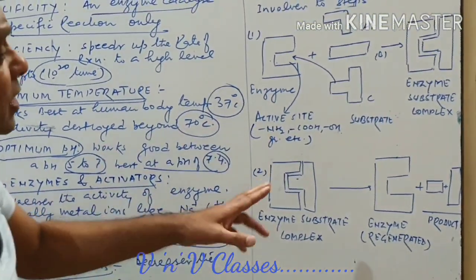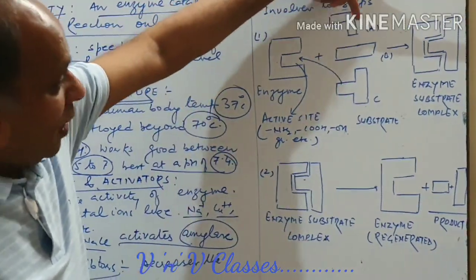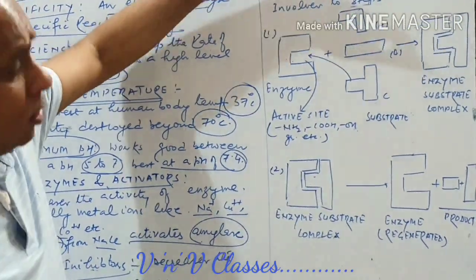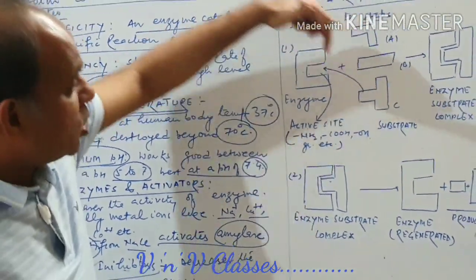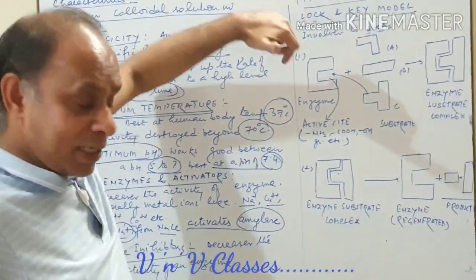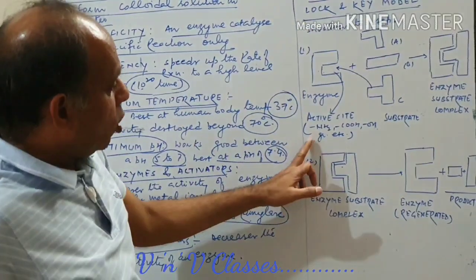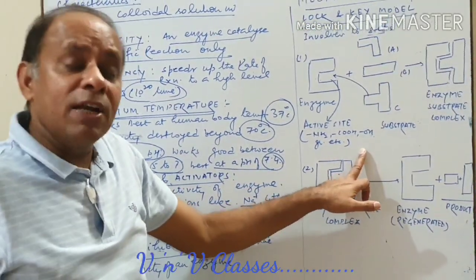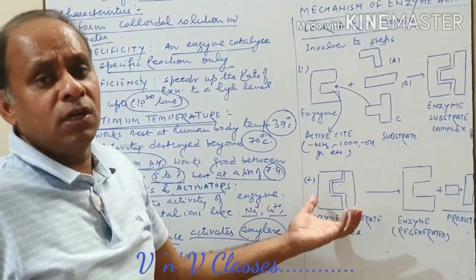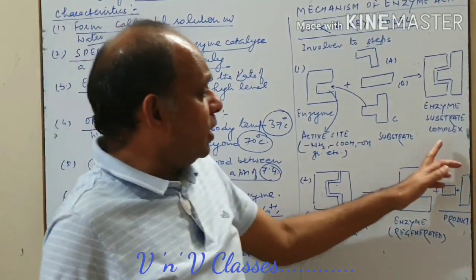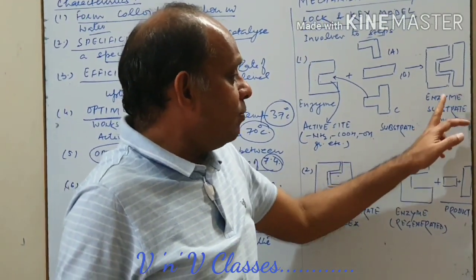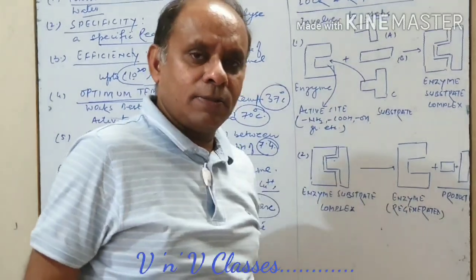So 2 things are there. First, a specific substrate whose shape matches with the enzyme can come to combine. And secondly, when the substrate comes to combine, it forms bonds because of the presence of these groups. And what bonds? Hydrogen bonds and van der Waals forces, and this results in the formation of an enzyme substrate complex.